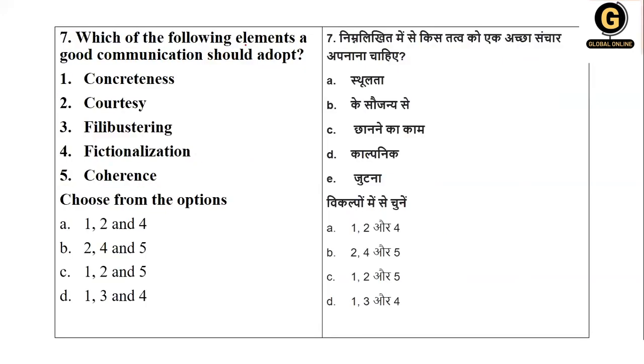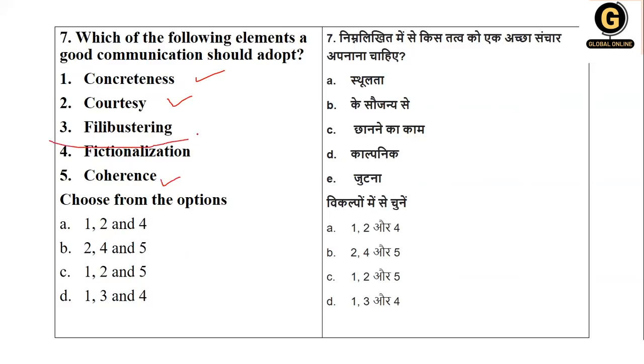Next question. Which of the following elements should good communication adopt? Concrete, courtesy, filibustering, fictionalization, coherence. You have to choose from the above. Since our graduation days, we have studied the 6 C's of communication, that is concrete and courtesy. So option number 1 and 2 is there. Coherence also we have studied. So option number 1, 2, 3.